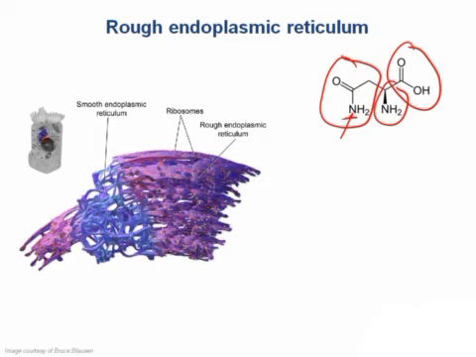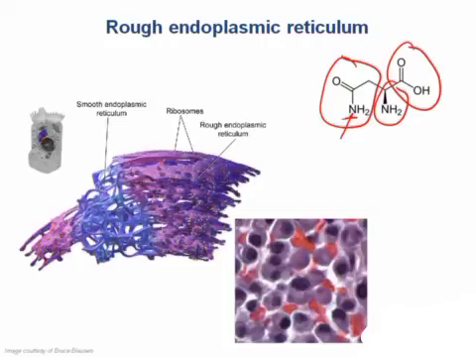Okay, so what types of cells do you think might have lots of rough ER? This would be any cell that secretes lots of proteins, so some examples are mucus-producing goblet cells and antibody-secreting plasma cells, like the ones you see here, with their eccentric nuclei to make room for rough ER. And don't forget about neurons. We don't often think about neurons as secretory cells, at least I don't, but in fact they make tons of vesicles filled with peptide neurotransmitters, which they're secreting all the time to send a signal to the next neuron. And by the way, in a neuron, the rough ER is called a Nissl body.